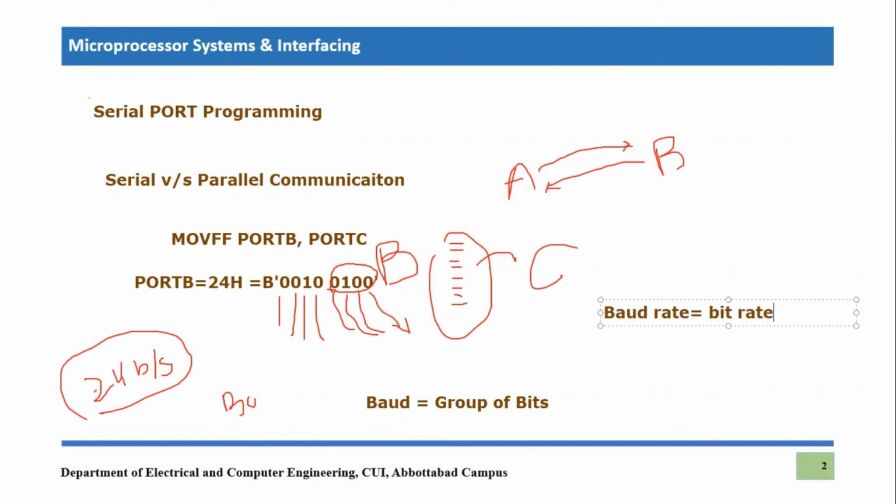Otherwise, baud rate will refer to the number of groups transmitted in 1 second. Let's say two bits were transmitted in one group, and 24 baud per second is the baud rate, that means 24 groups will be transmitted. But if you look at the bits, since each group has two bits, the bit rate will be double, which is 48 bits per second. But in our case of the PIC18F microcontroller, these two terms will remain similar or synonymous, right?